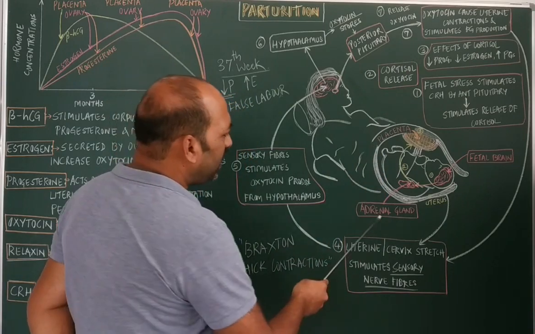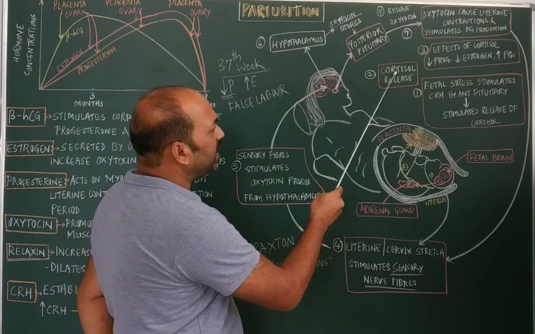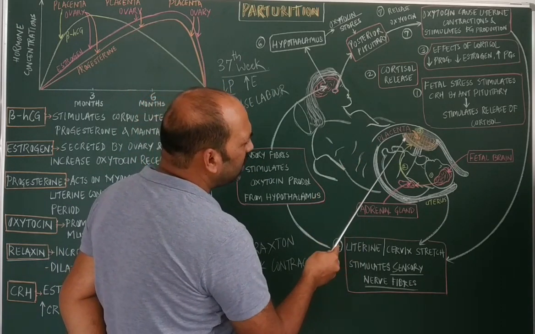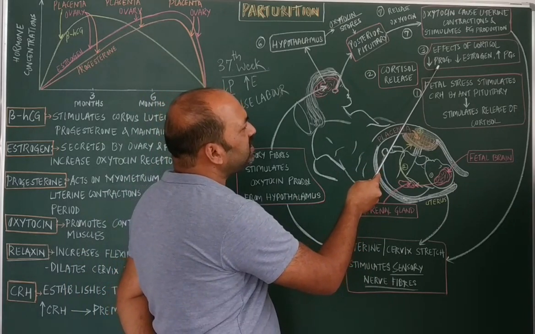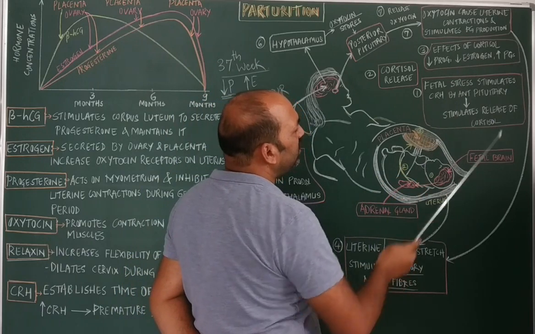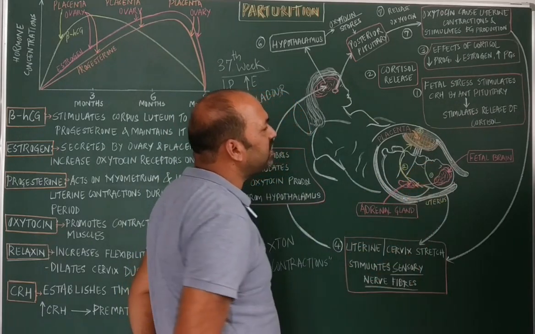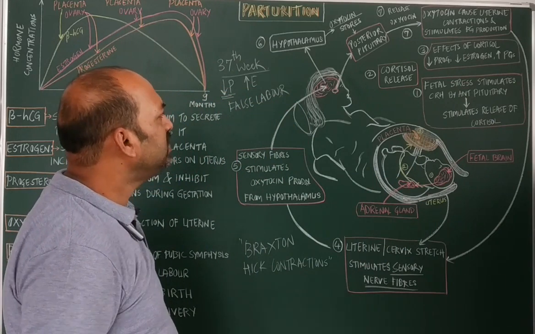So once the adrenal gland secretes this cortisol, this cortisol now acts upon the placenta, and thereby there is a decrease in the progesterone level as well as the estrogen level, and there will be an increase in the prostaglandin hormone or hormone-like substances.